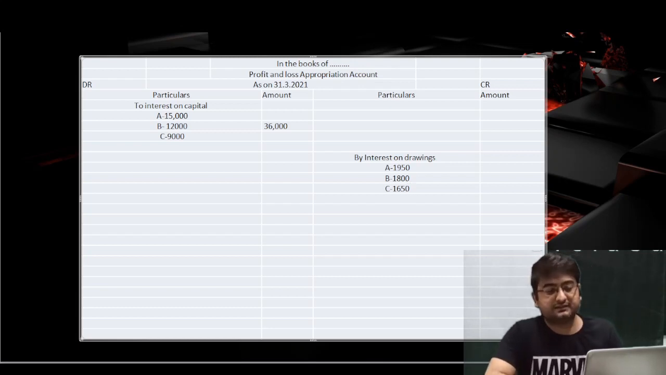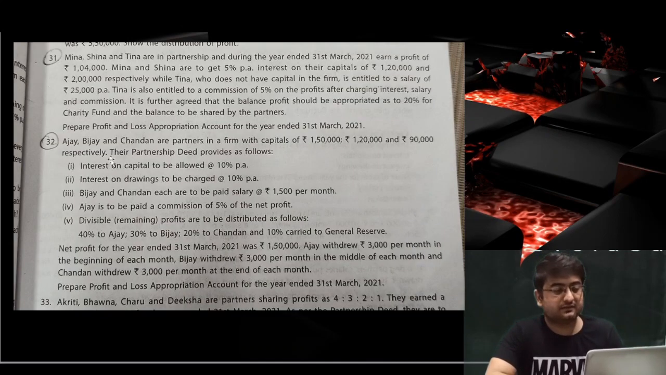We'll add these three amounts and write the total in the outer column. Just tell me what amount we will get as the net amount of interest on drawings. I guess it will be 5400. Fine. So now we have done the second adjustment in the question as well. Now we will move to the next one.